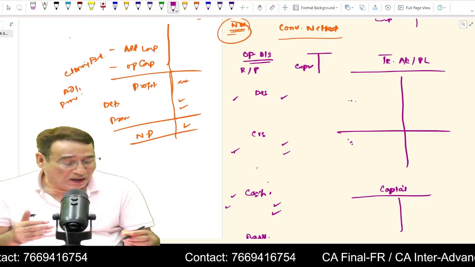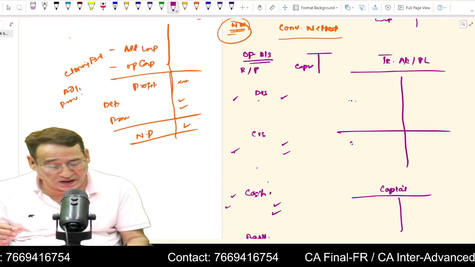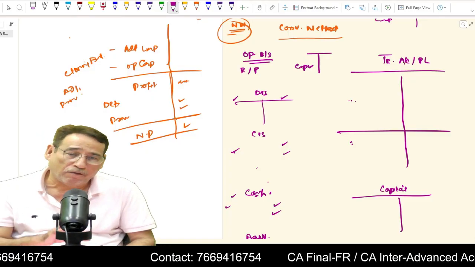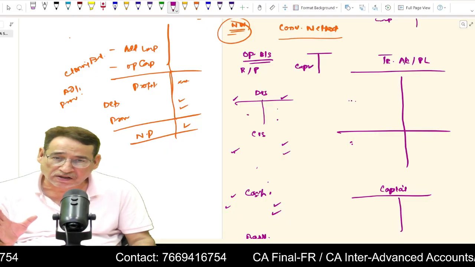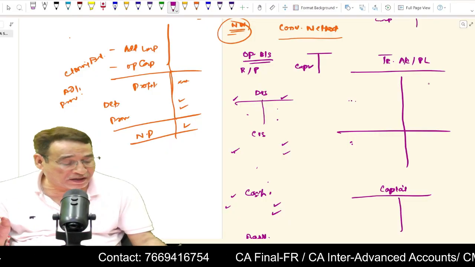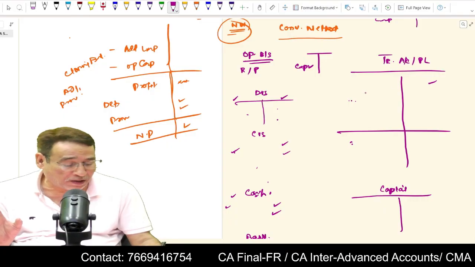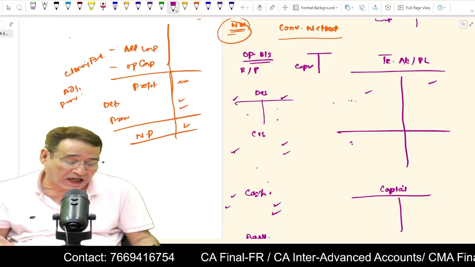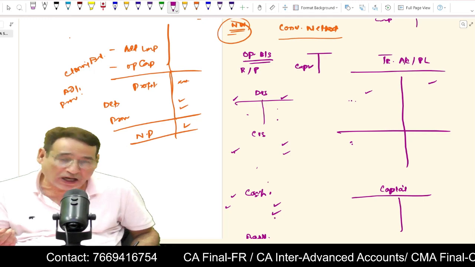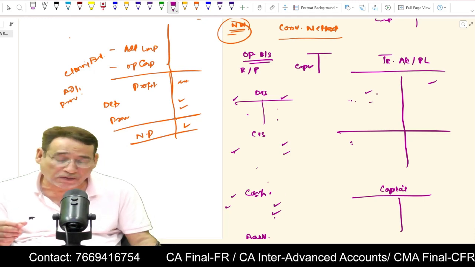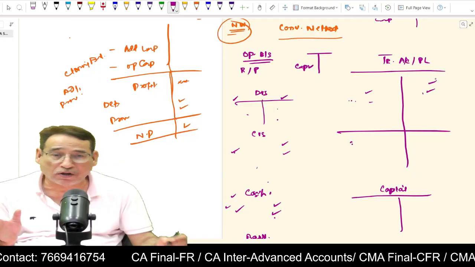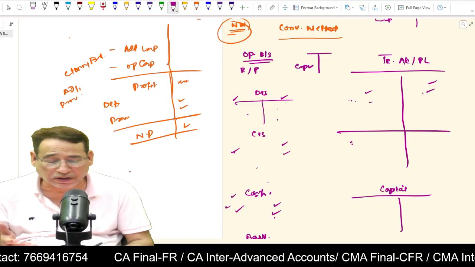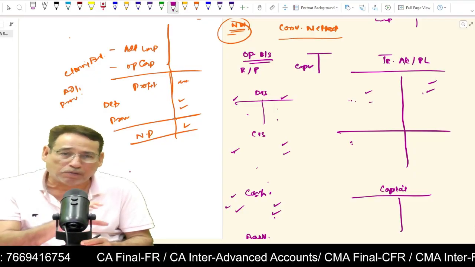Clear? Now, the most important point is that you have to tally it. Once you have tallied, you will either find out the closing balance of debtors or credit sales. Is it clear to you? Credit sales you simply put directly over here. Similarly, credit purchases. If there are cash purchases, obviously, first you write in the cash account and then you write on the debit side. If there are cash sales, you write on the debit side of the cash account and also on the credit side of the trading and profit or loss account. That means every entry must be posted twice.